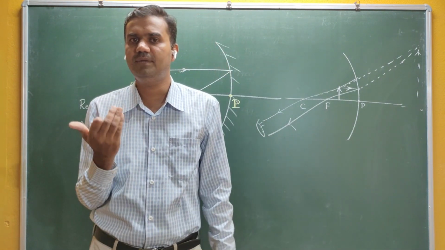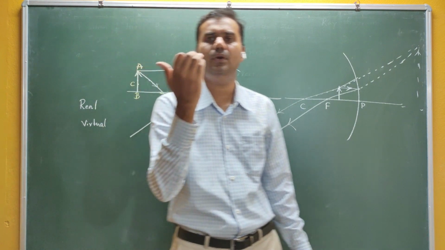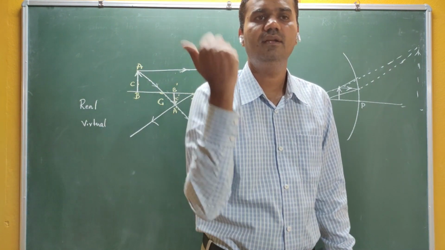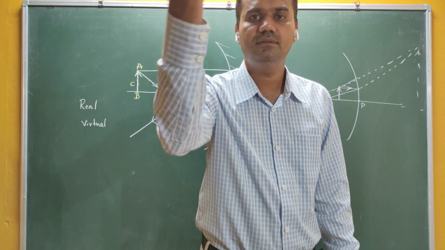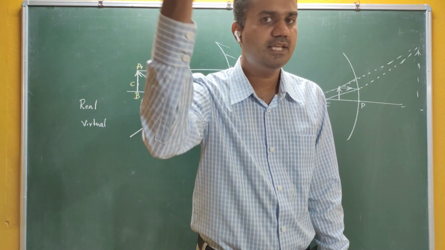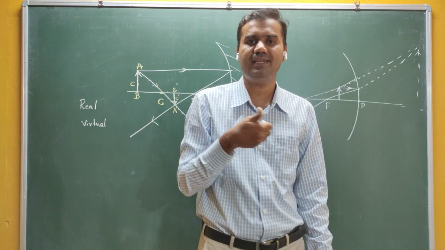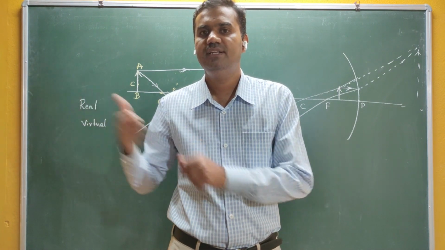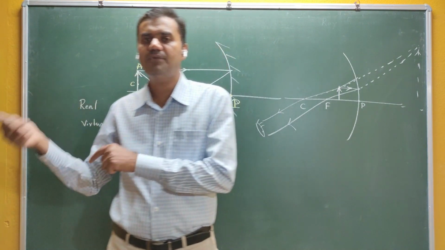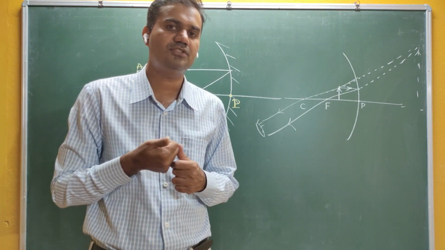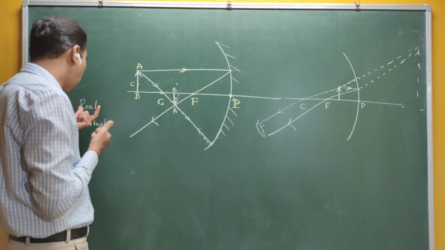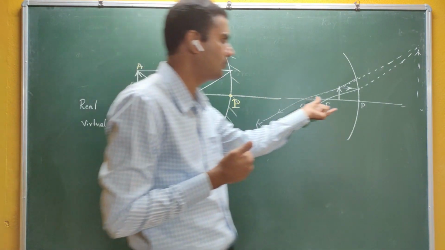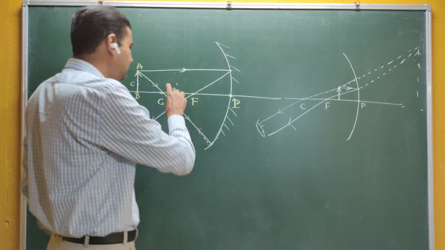But in the case of a virtual image, you are observing some image there, but in reality you are not going to get any image there. So simply, what is meant by a virtual image? The rays are not intersecting; they appear to diverge from that particular point. Those images are called virtual images, and this is called a real image, and this one is called a virtual image.